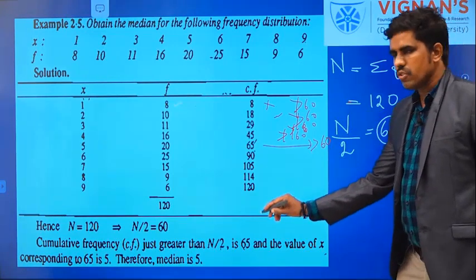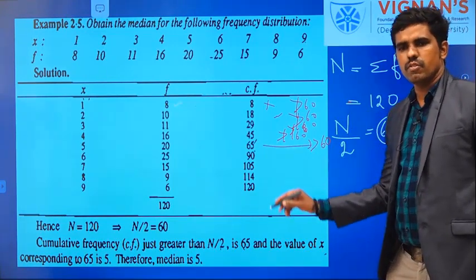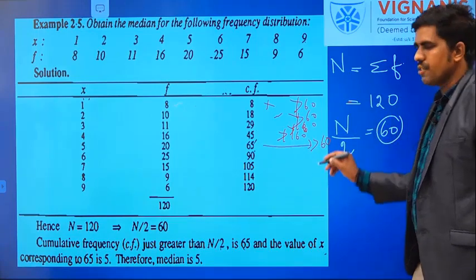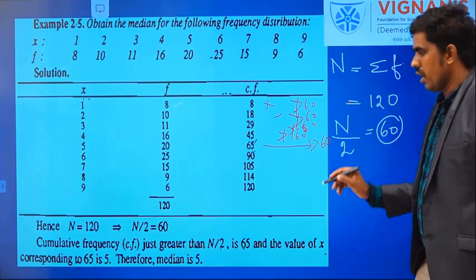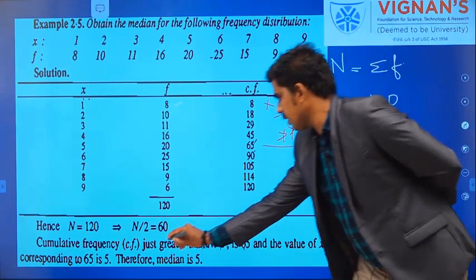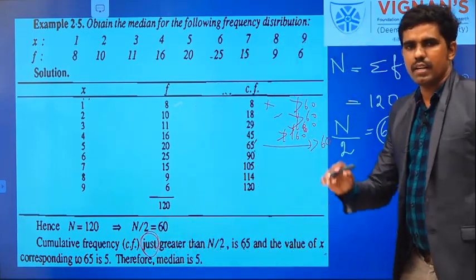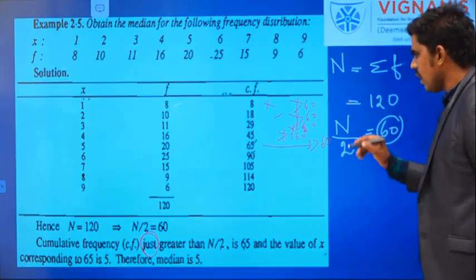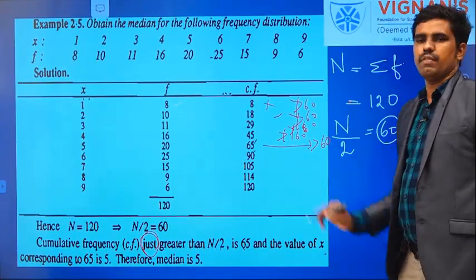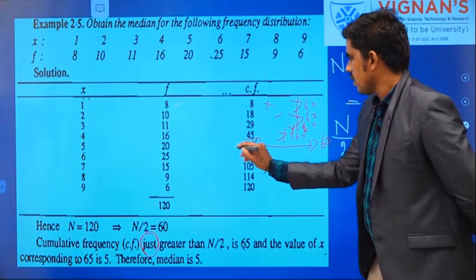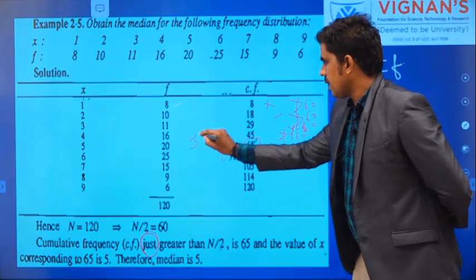What about the remaining values? All the remaining values will satisfy greater than 60. But you have to see just greater than, that is more important, not greater than all values. So what is just greater than 60? This 65.